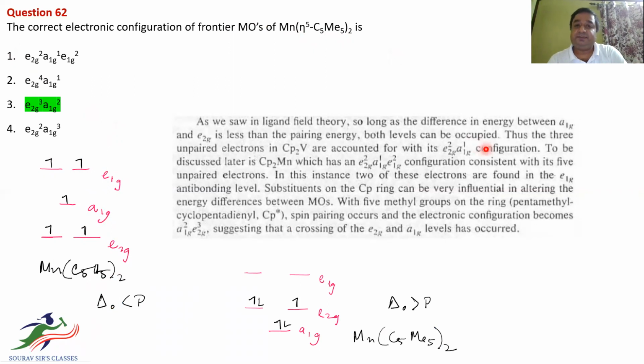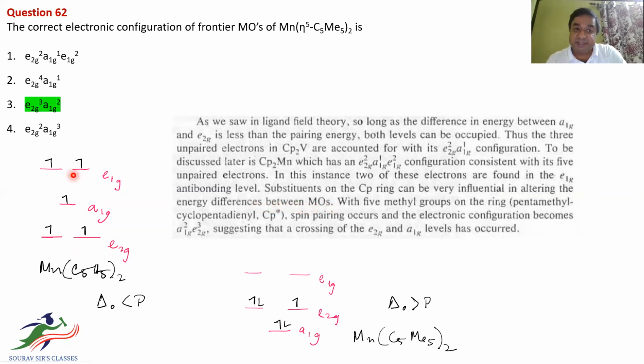Here it is already said, to be discussed later, that Cp2Mn has this configuration, consistent with 5 unpaired electrons. I have already explained. In this instance, 2 of these electrons are found in the e1g antibonding level, which is also correct. Substituents on the C5 ring can be very influential in altering the differences between the MOs.